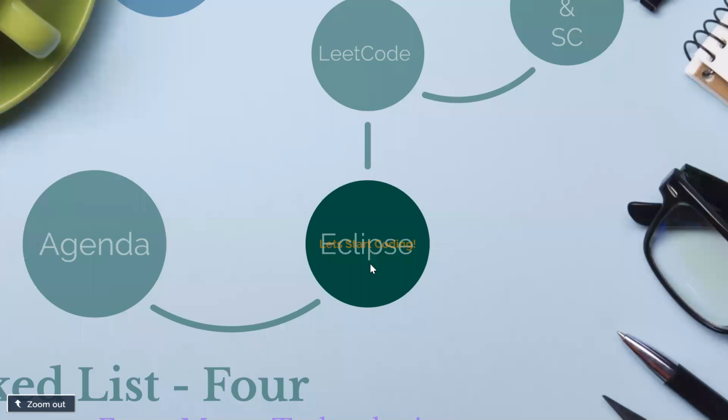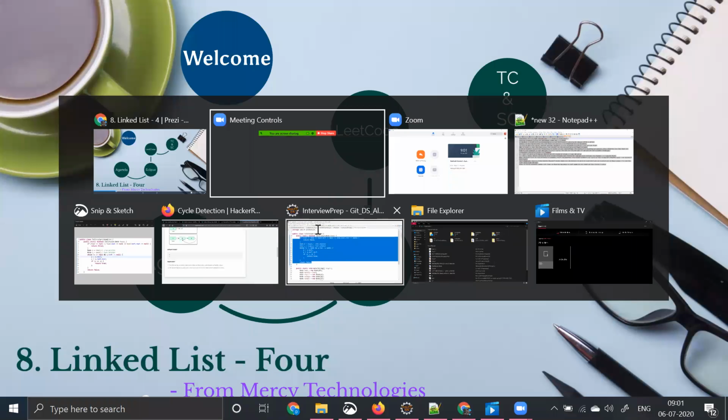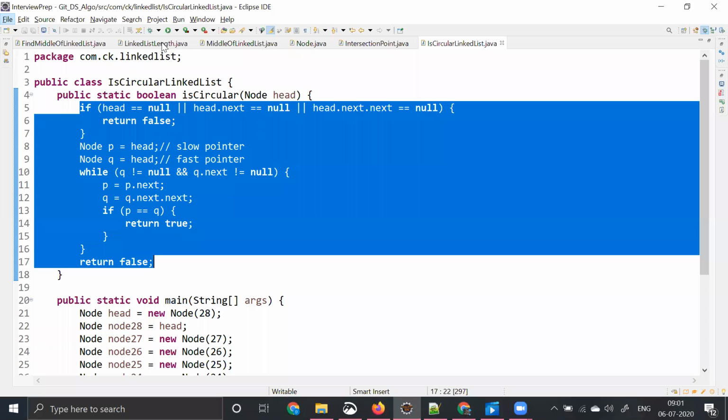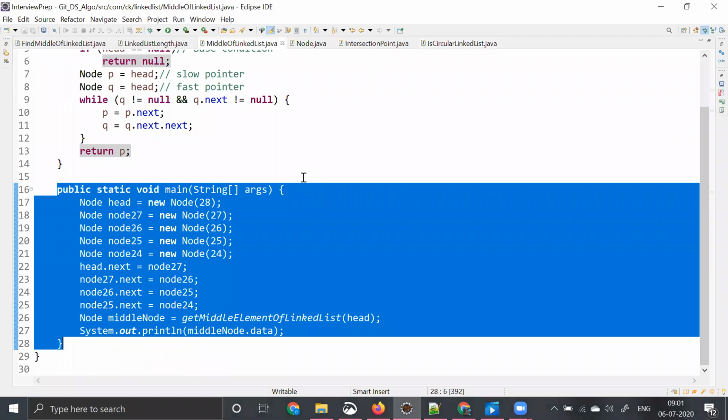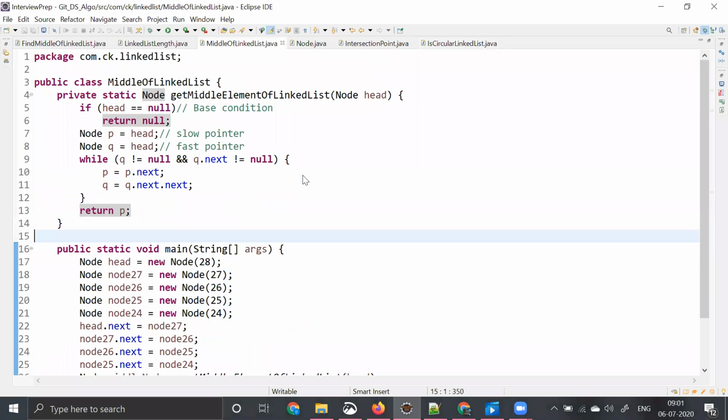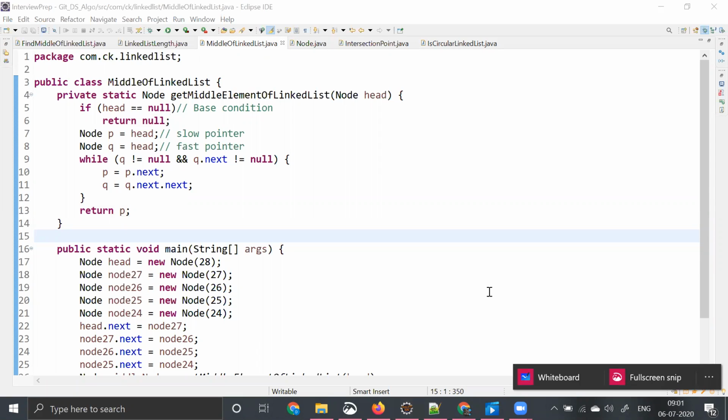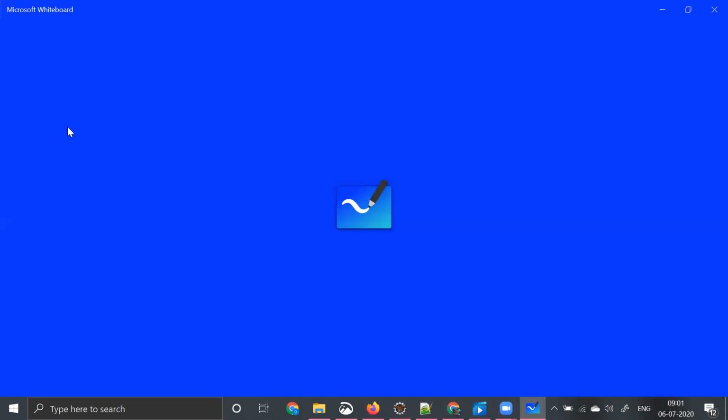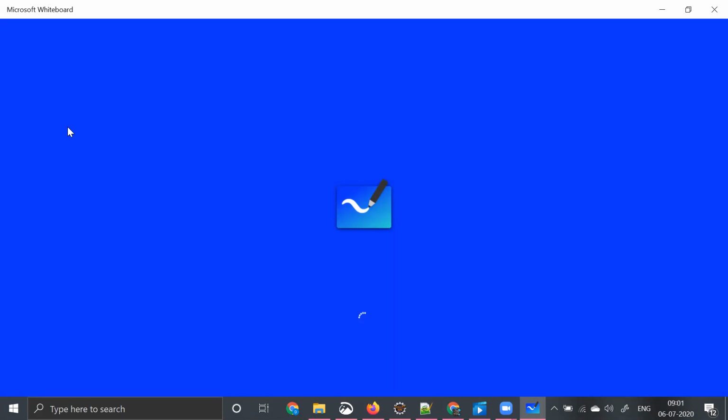What is that? Let's start coding. Let's go to our Eclipse and start coding. So our first program, as I told you, is that I need to find the middle element of the linked list. Let me not show you the code, but let me open the whiteboard. So what happens? Let's say there is a small input for us.